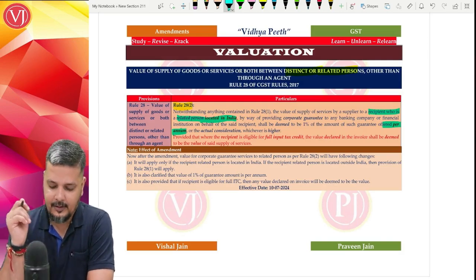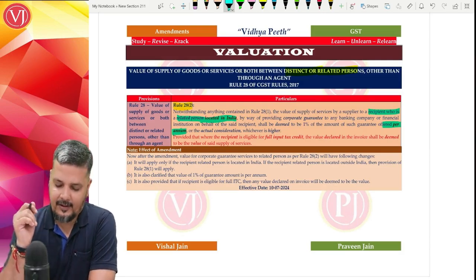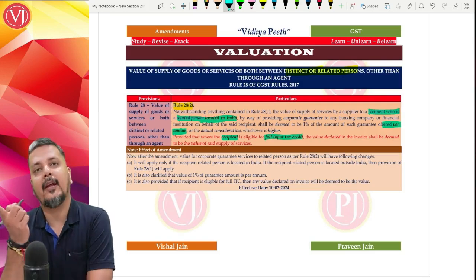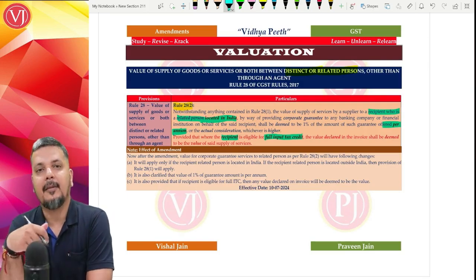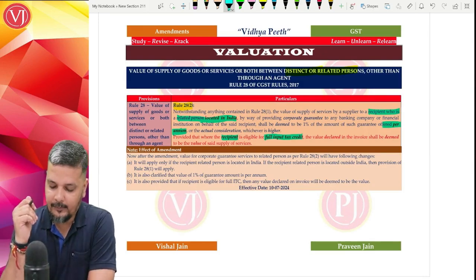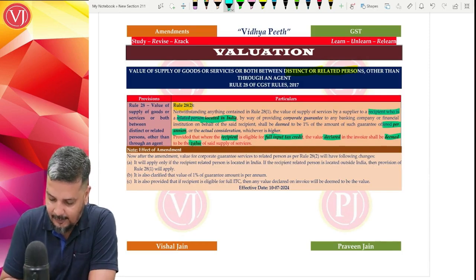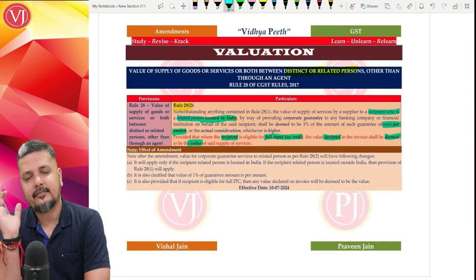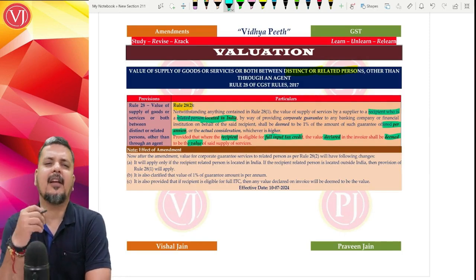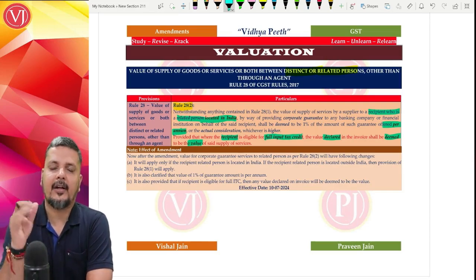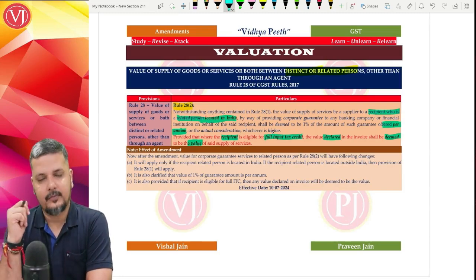So it's per annum. The third amendment which is coming out is, if the recipient is eligible for full ITC, just like Rule 28.1, they brought this concept of deemed open market value in Rule 28.2 also. If the recipient is eligible for full ITC, any value which is declared on the invoice shall be treated as deemed open market value. It shall be treated as the accepted value. Any value, whatever value you give, even if it is 0, it is fine. If the recipient is eligible to take full ITC, forget about it. Any value that you declare is the value as per Rule 28.2. So that is a clause.